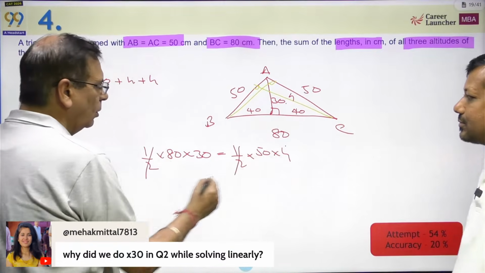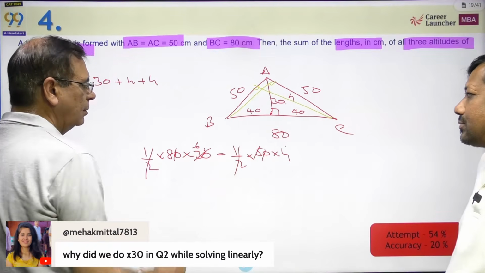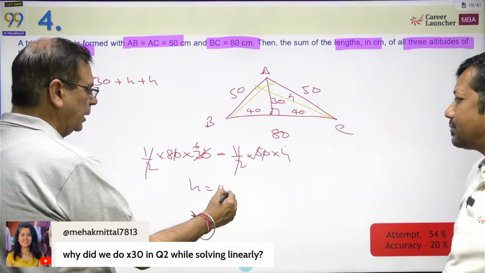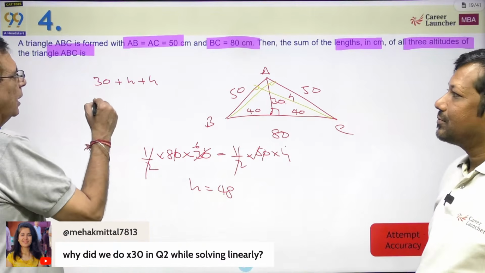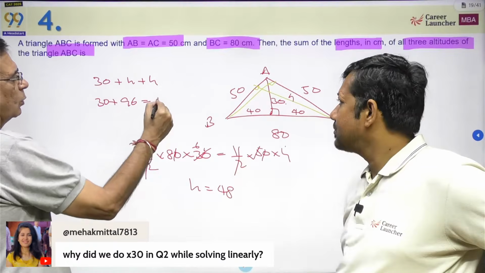Half of, so remove it. 5, 6, 40. Okay. So that means h is equal to 48. So what is my answer going to be? 30, 48 plus 48 is 96, which is 126.